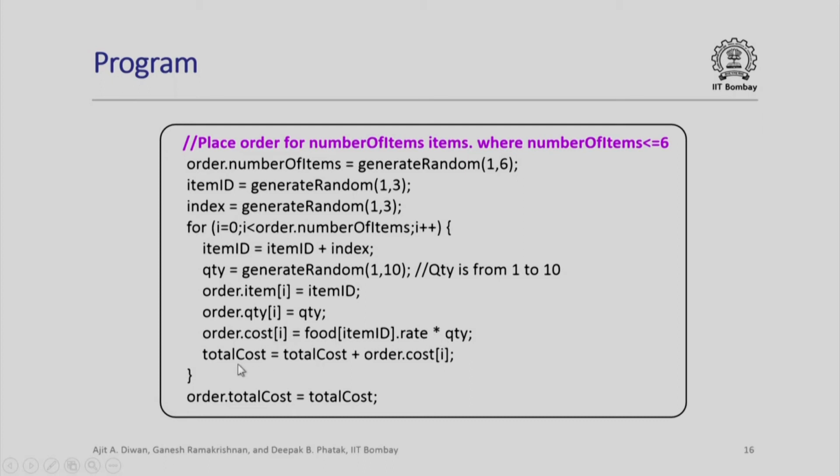At the end, we will calculate the total cost, which is updated every time we calculate the cost for an individual item. At the end of this iteration, I would have the total cost calculated, which I assign to order dot total cost. To summarize, we have used random number generator to simulate the real life placing of order by a customer.